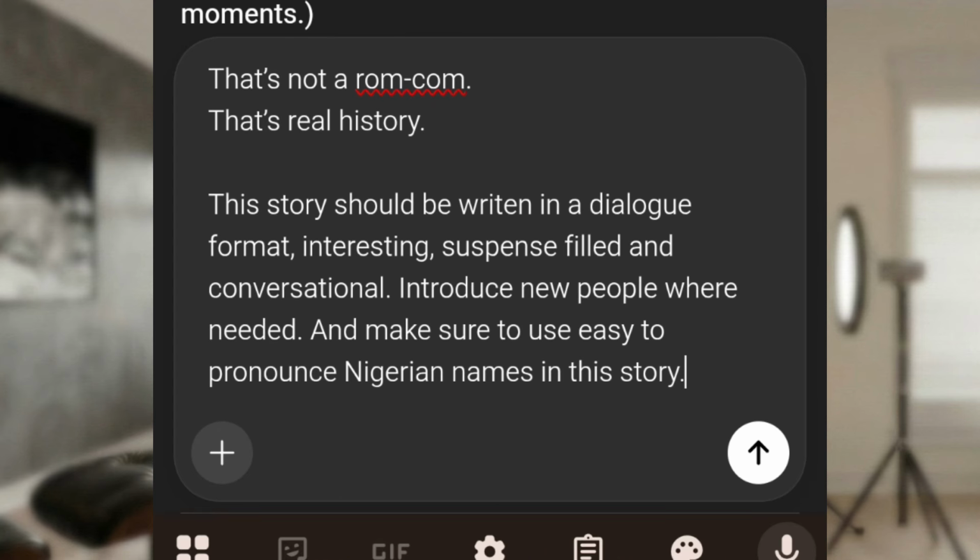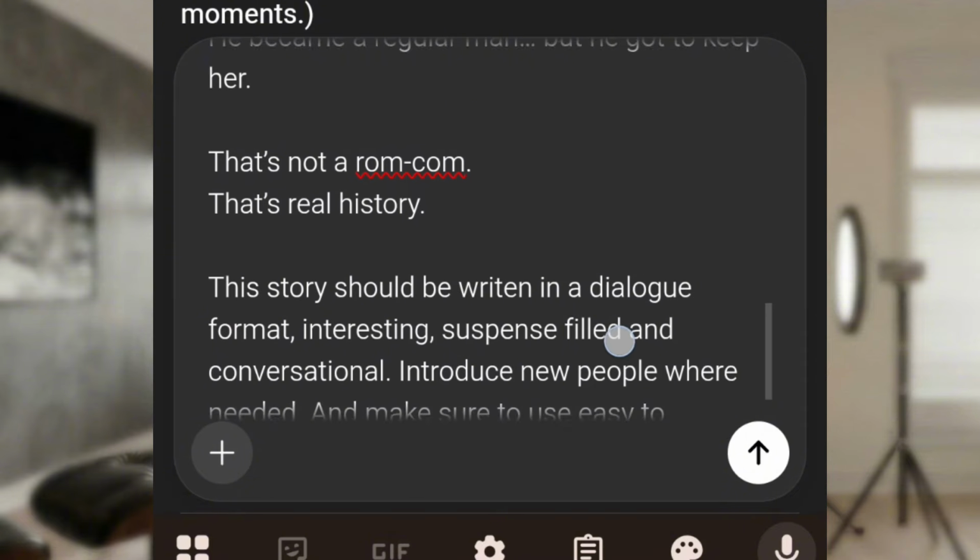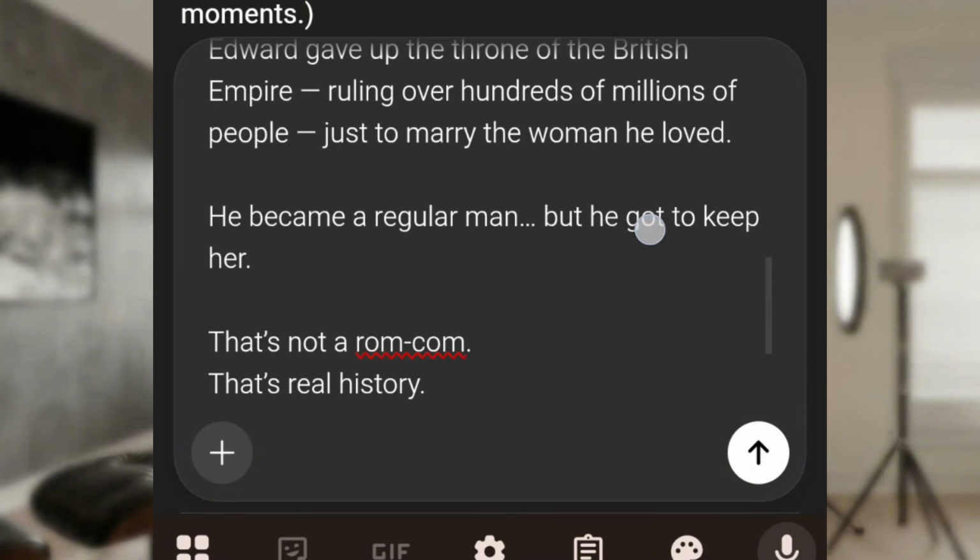This story should be written in dialogue format, interesting, suspense-filled, and conversational. Introduce new people where needed, and make sure to use easy to pronounce Nigerian names in this story. Good. When you're done, let me go through what we did.